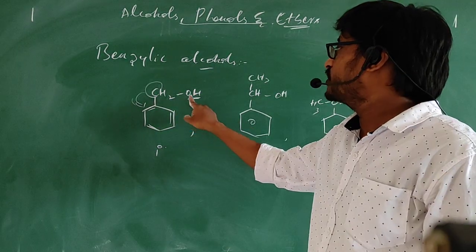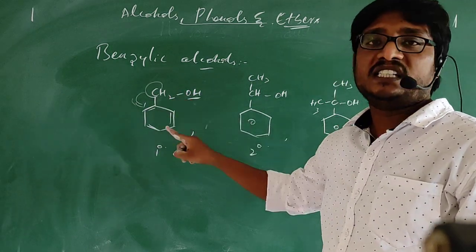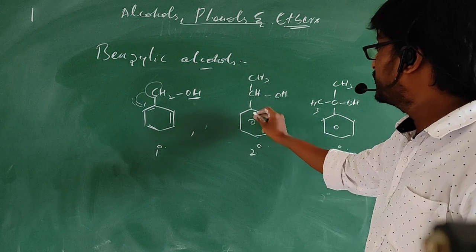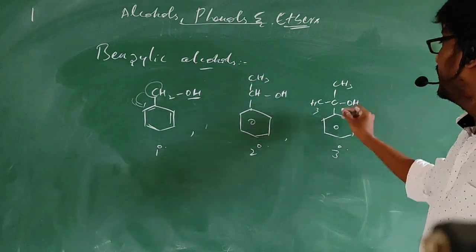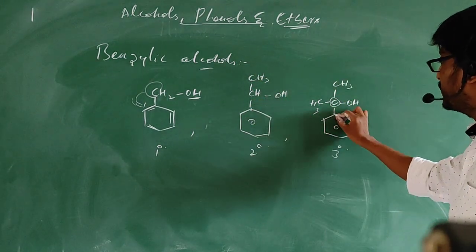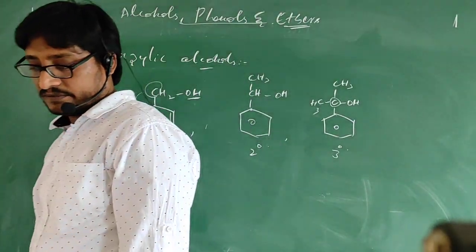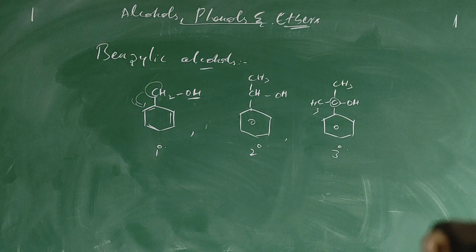If the carbon attached to the OH group is attached to a single carbon, primary. Two carbons, secondary. Three carbons, 1, 2, 3, tertiary. So this is one classification. Please take this down.